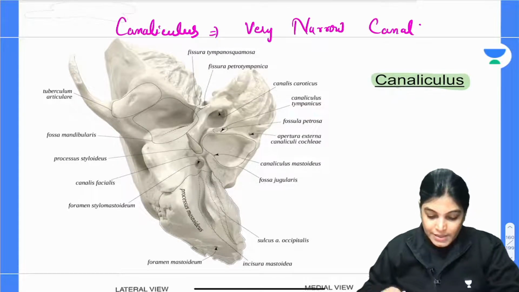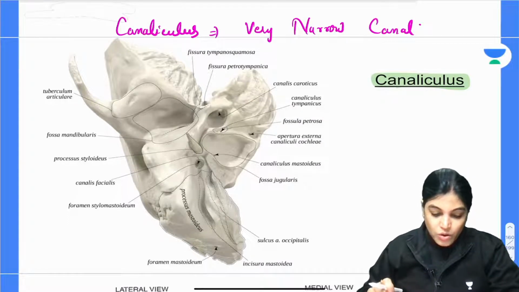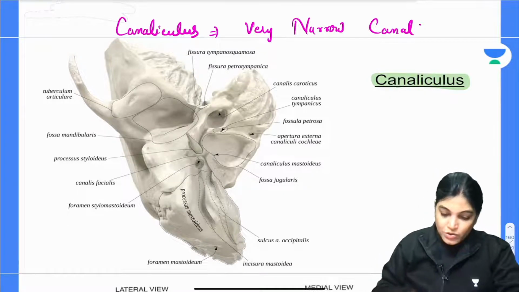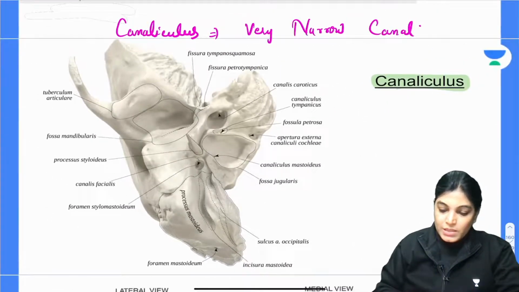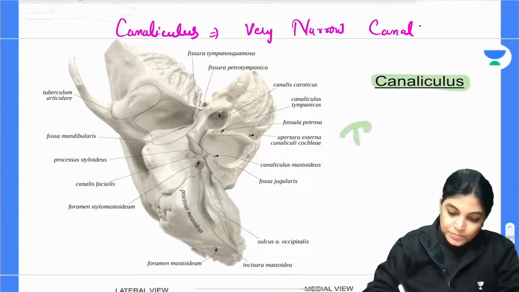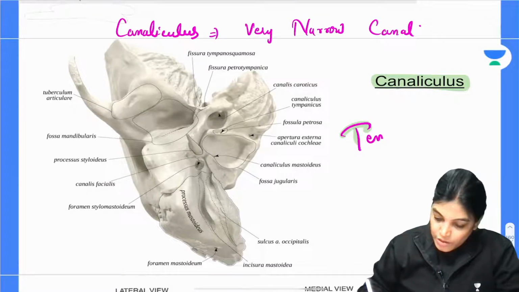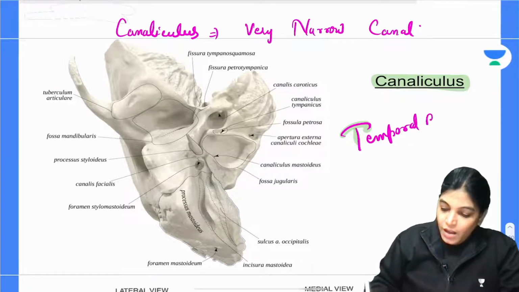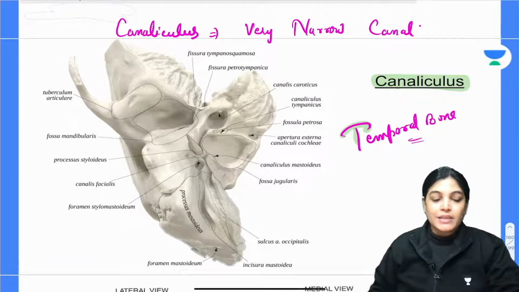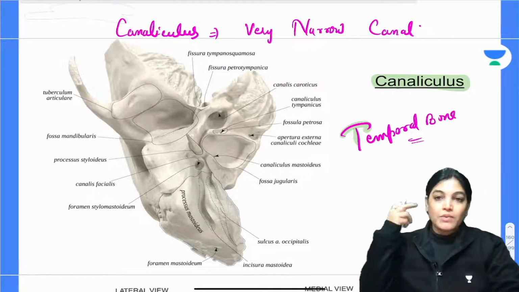Here I just want to show you this bone. This is the temporal bone, which lies on the lateral aspect of our skull.